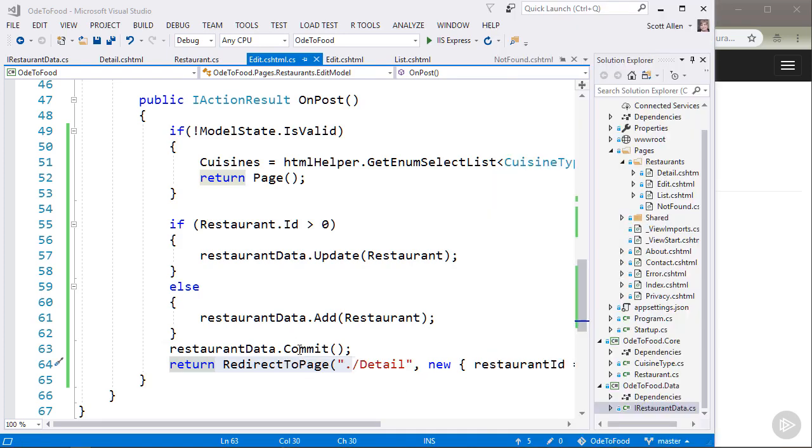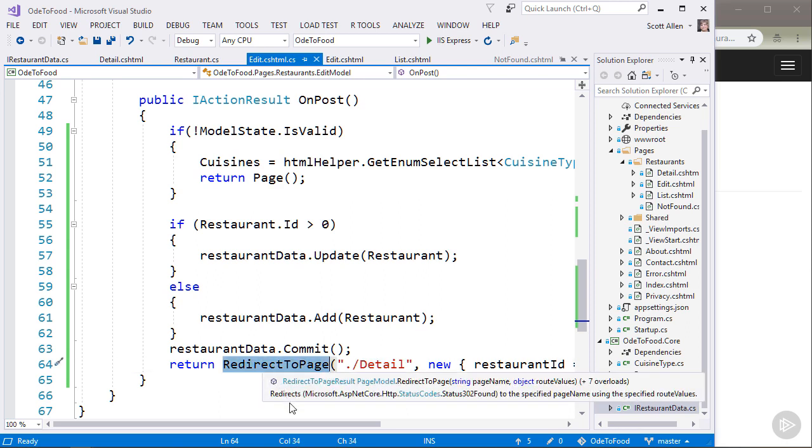So when we commit our restaurant changes and redirect to the detail page, we'd like the detail page to show some sort of message like "restaurant saved." So how can we pass along information from this edit page to the detail page when the detail page is made using a separate HTTP request?